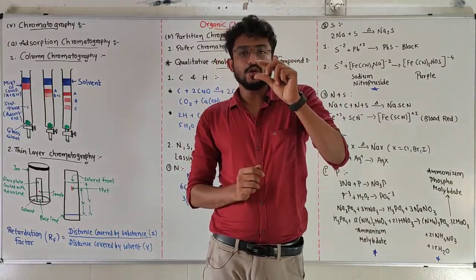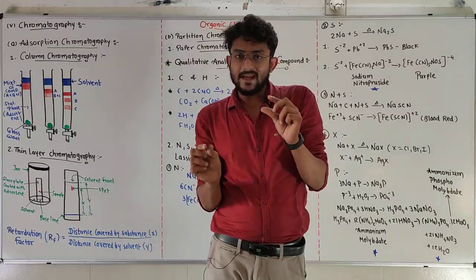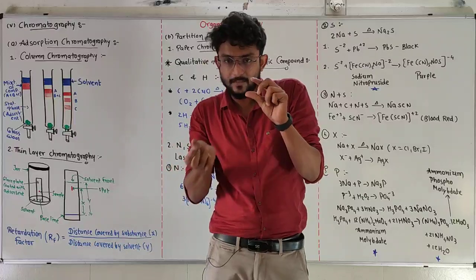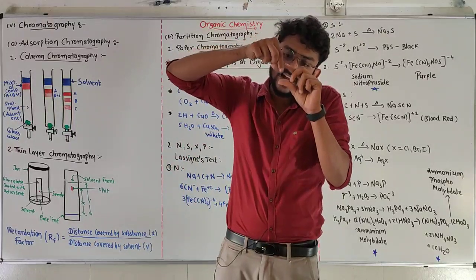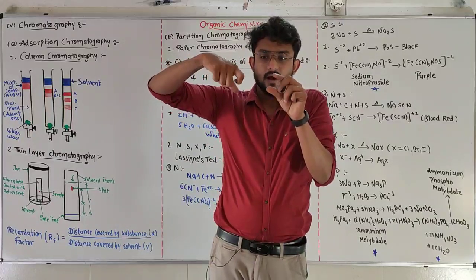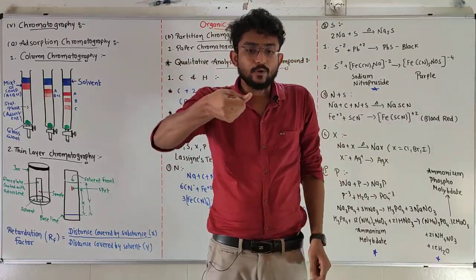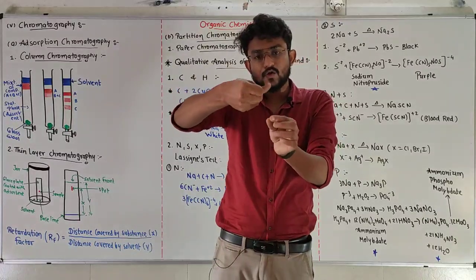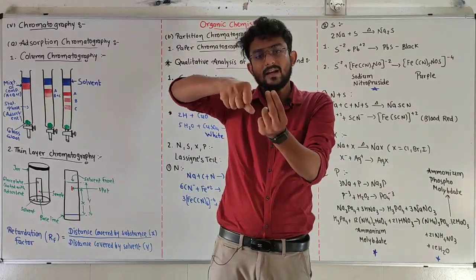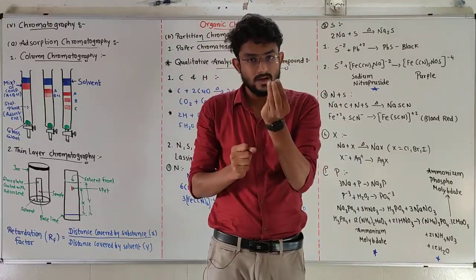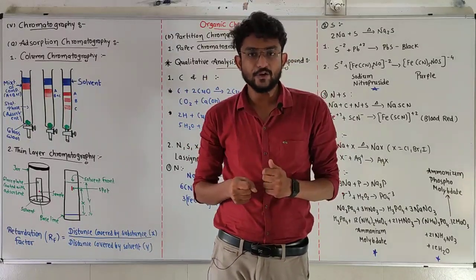We have a fusion tube. I am taking a very small piece of sodium, and I am putting it inside the fusion tube. After that, with one handle, I am going to heat it on the burner, so the sodium will be in liquid form and spread all over the inside bottom of the fusion tube.